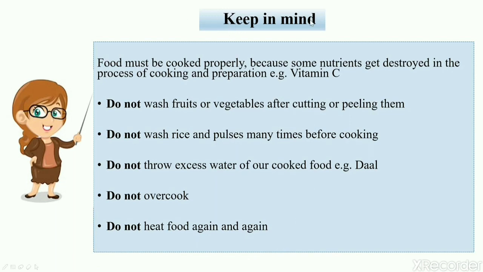Some points you need to keep in mind while making food. Food must be cooked properly because some nutrients get destroyed in the process of cooking and preparations. For example, vitamin C gets easily destroyed while cooking. So, do not wash fruits or vegetables after cutting or peeling them. Do not wash rice and pulses many times before cooking. Do not throw excess water of our cooked food, for example, a dal. Do not overcook and do not heat food again and again.